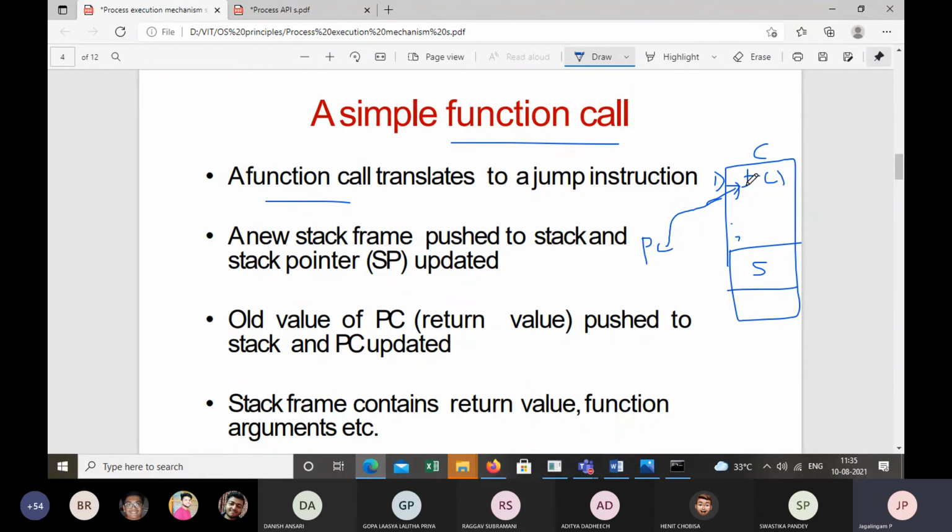What happens to the stack now? Stack stores what? The function's arguments. Good. Now, when the PC is pointing to the function call, what happens to the stack is the stack frame is created. Okay, the stack frame is created, and the old value of PC will be stored here. That is the current PC value. Whatever the PC is pointed to, that value will be stored in the stack.